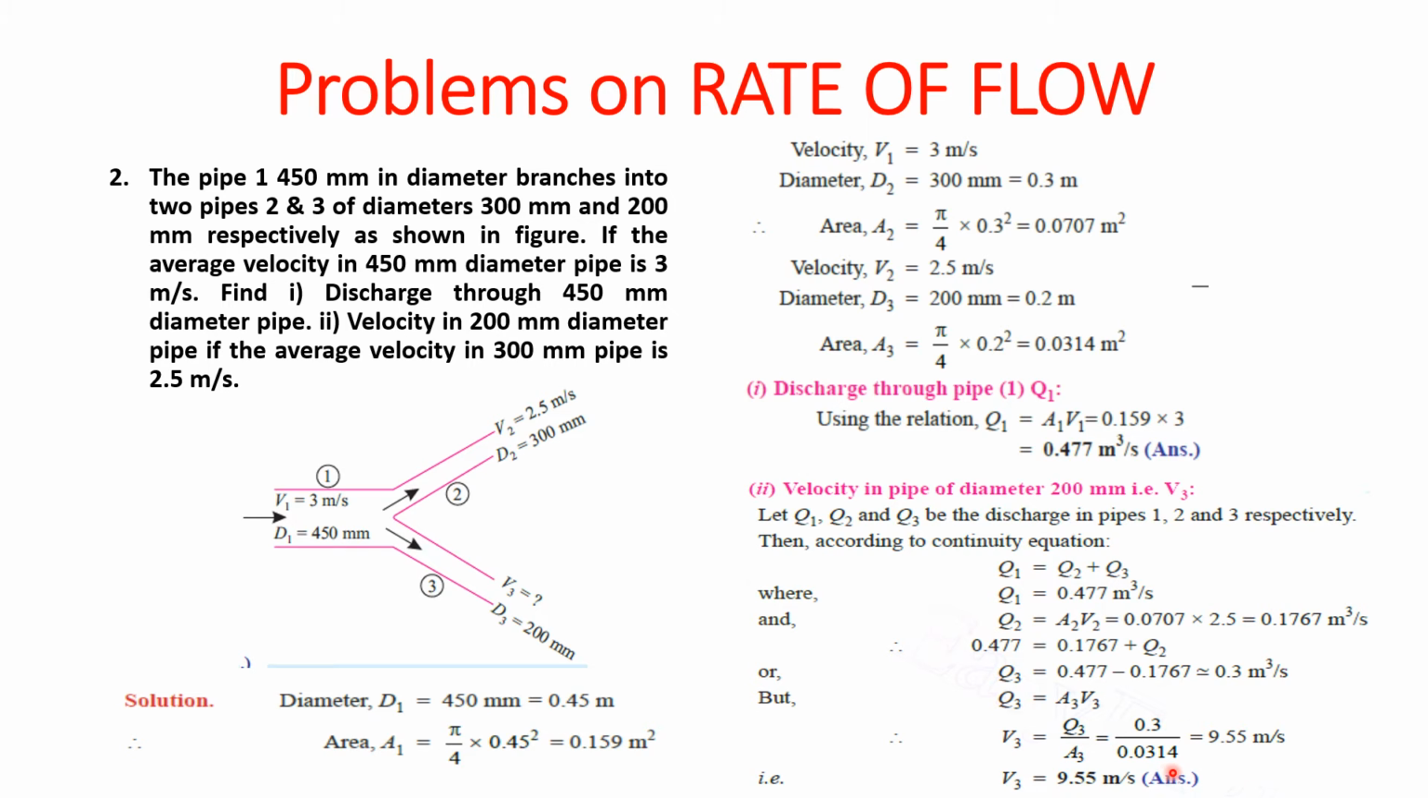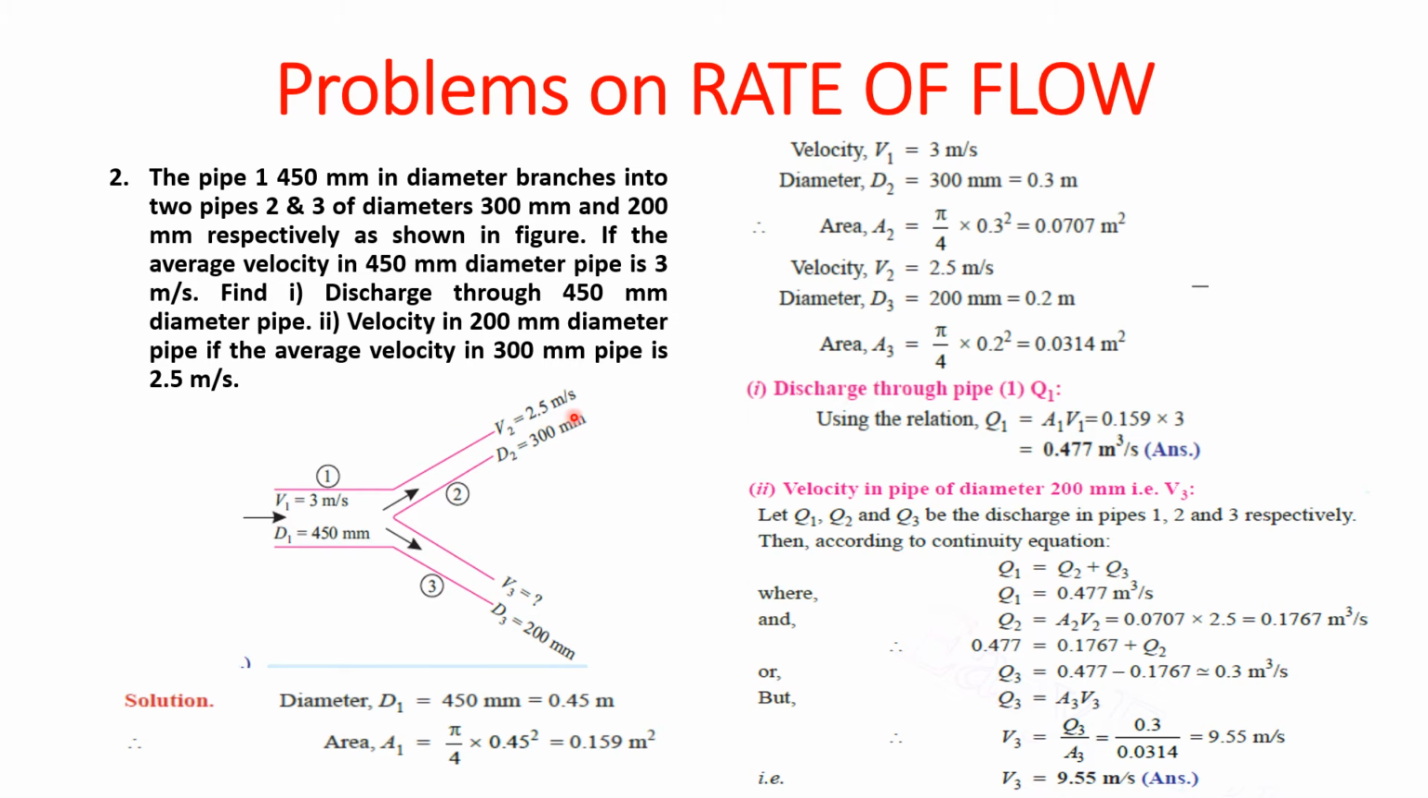So we'll get V3 as 9.55 meters per second. So the value of V3 is 9.55 meters per second. See now that diameter 450 mm, velocity is 3. Then diameter 300 mm, velocity 2.5 meters per second.